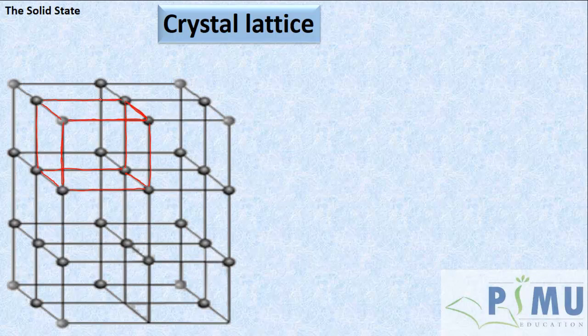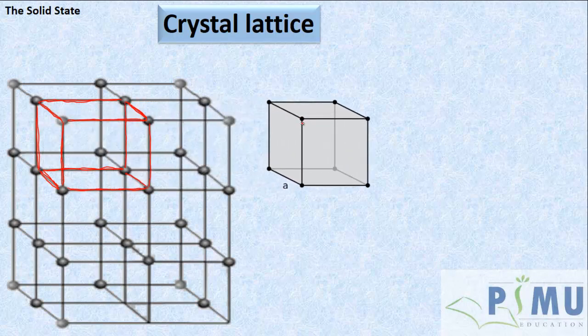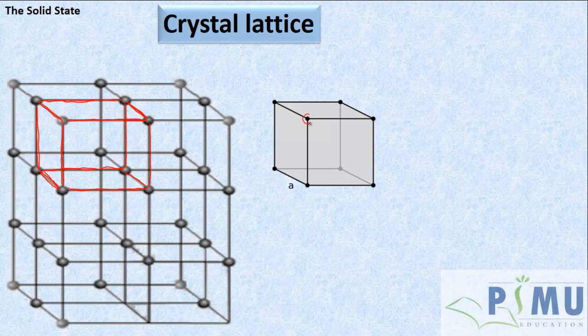Now it looks like a cube, right? The same kind of arrangement is repeating everywhere. Here the particles are present at the corners of the cube, and the same structure is repeating.